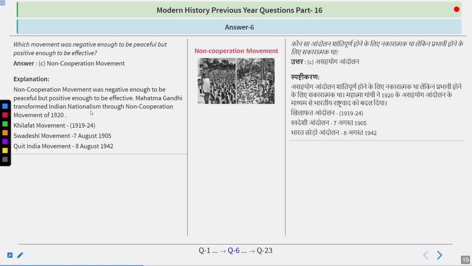Mahatma Gandhi transformed Indian nationalism through the non-cooperation movement of 1920. Khilafat movement 1919-1924. Swadeshi movement 7th August 1905. Quit India movement 8th of August 1942. The Khilafat movement was against the removal of the Khalifa or the Caliphate of the Ottoman Empire. The Swadeshi movement was against the partition of Bengal, and the Quit India movement was introduced when the Cripps mission came from the Britishers, and Gandhiji in return gave the Quit India movement.